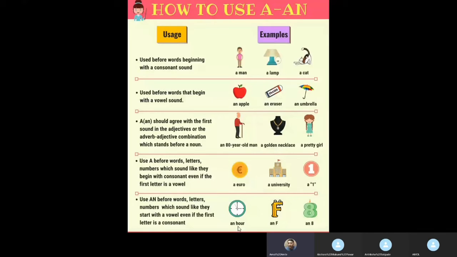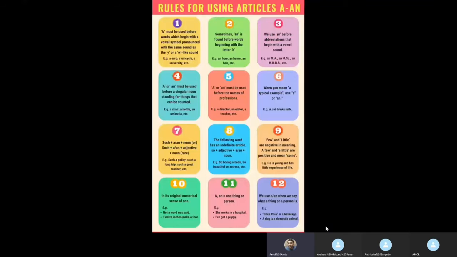Like in H-O-U-R, the H is silent and it is pronounced as "our". So we have to use "an" before this because it is sounding like a vowel. So these are the various rules we have to use. As we discussed, it should sound like a vowel if we use "an".